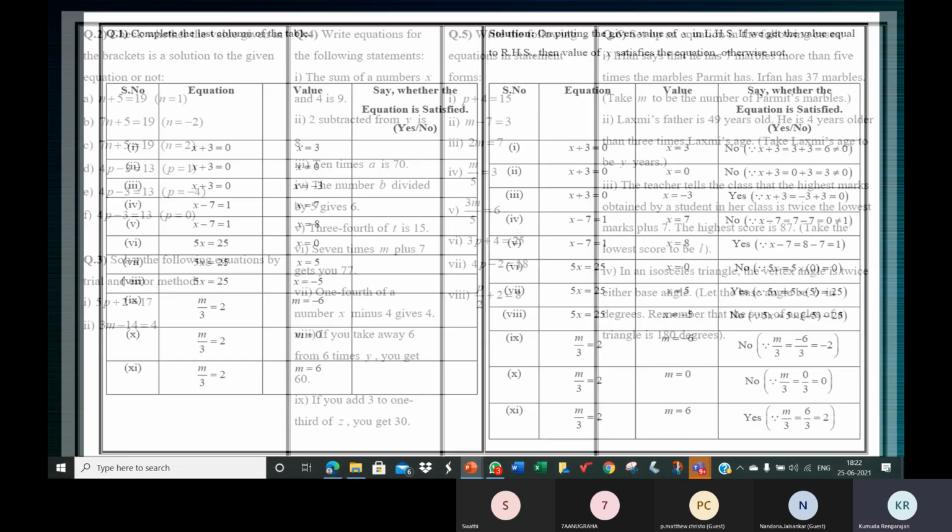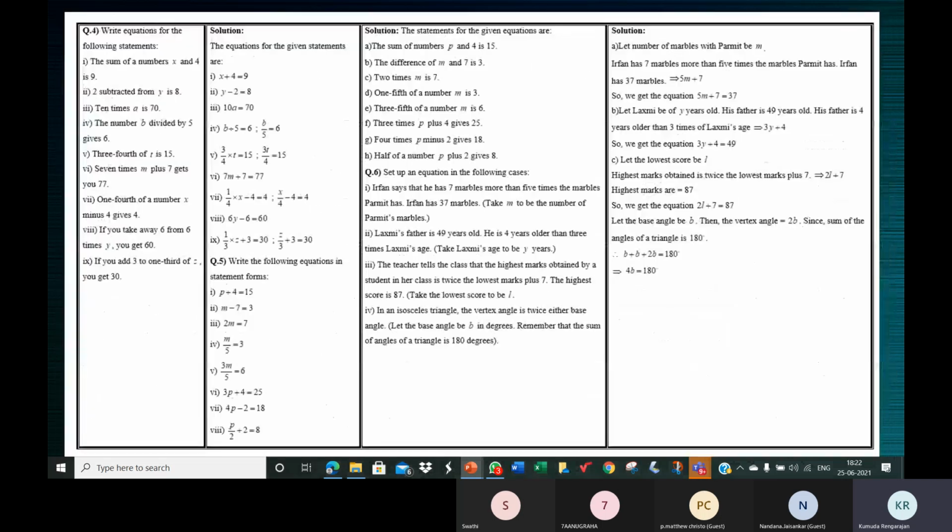All right, children. You can see it here. I want you to go through all this. You can take a picture of this screen, children. Yes, please take a picture of the slide.